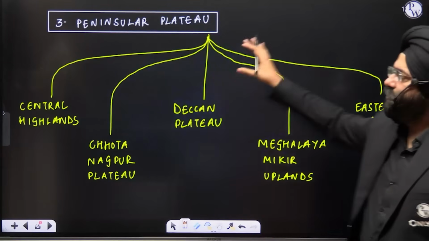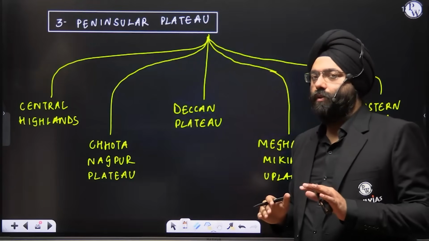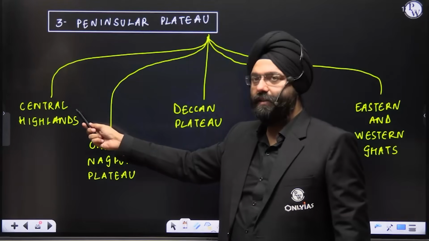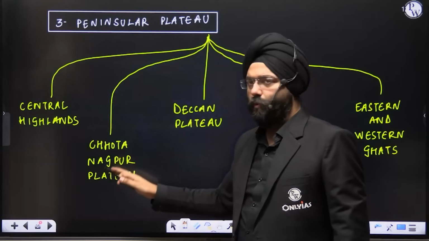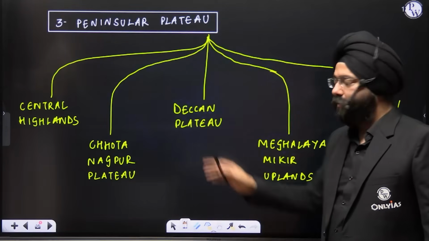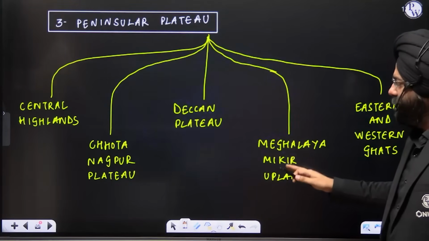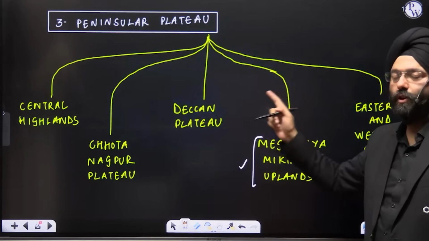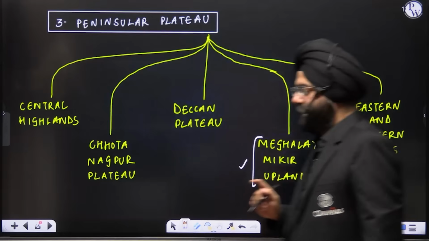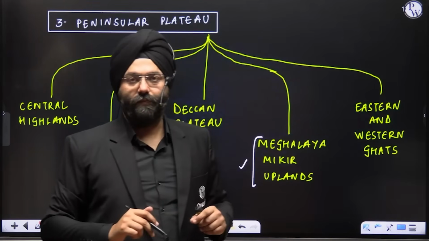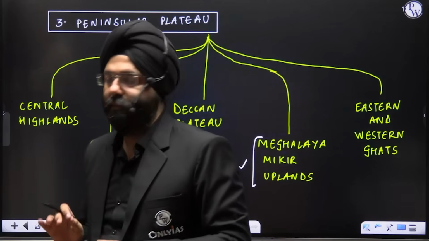If I see the Peninsular Plateau, we can divide it into various divisions. First, the Central Highlands. Second, the Chota Nagpur Plateau and the surrounding plateaus. Third, the Deccan Plateau. Fourth, the Meghalaya Mikir uplands. This is something we have already done, when we were doing the northeastern region or the Purvanchal. Last, the Eastern and the Western Ghats. So let's study each one of them.